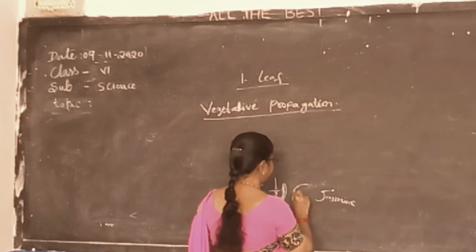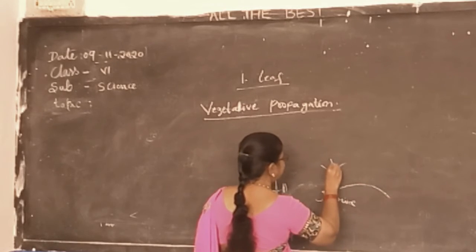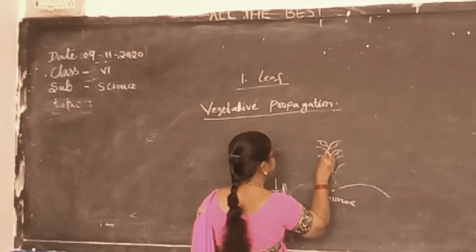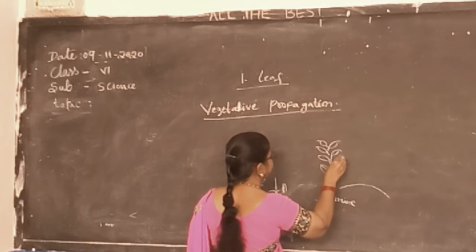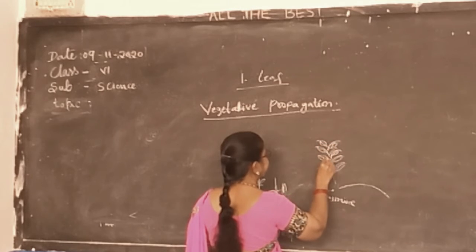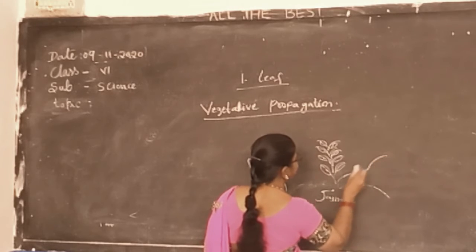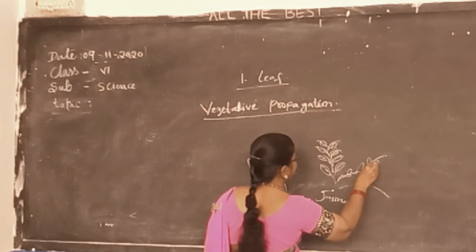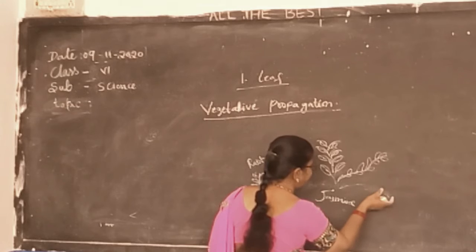So if you take one of the branches from the jasmine plant, again we have to take this branch down.